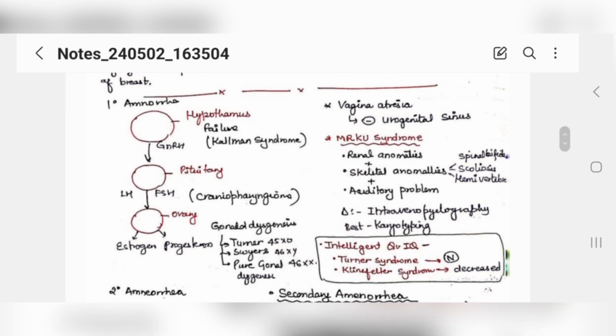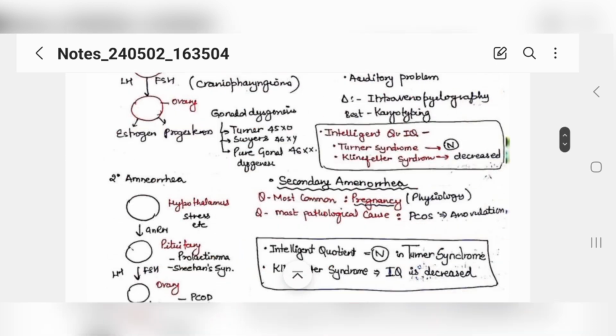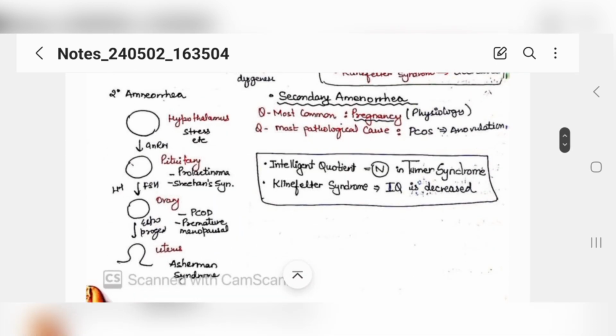If a patient comes to you with amenorrhea, there could be a problem in the ovaries, it could be Turner syndrome, or craniopharyngioma, or Kallmann syndrome. And in secondary amenorrhea, again there will be a problem at the hypothalamus level. There could be stress. That's why sometimes when we females are stressed, we have amenorrhea or we skip menstruation for one or 2 months. It could be a problem related to the pituitary gland, like prolactinoma or Sheehan syndrome. Secondary amenorrhea, I'm talking about.